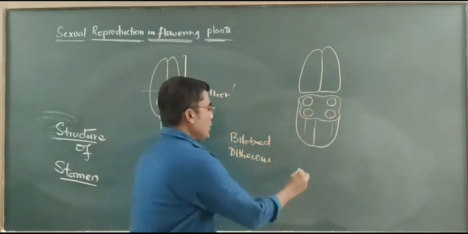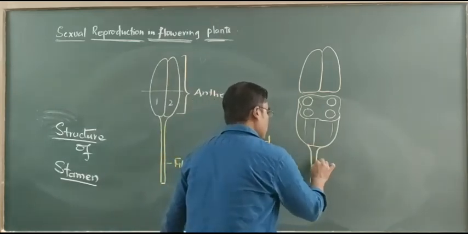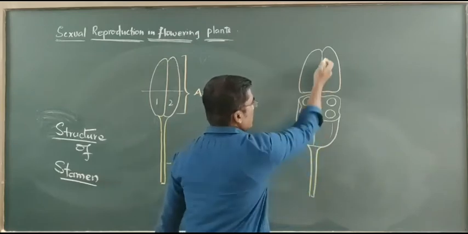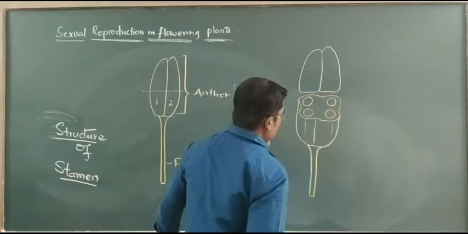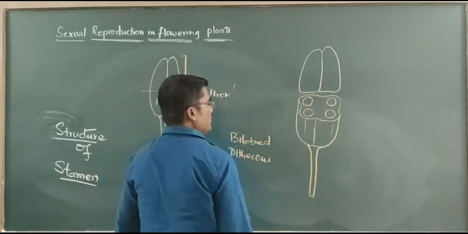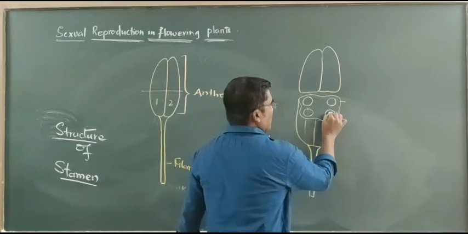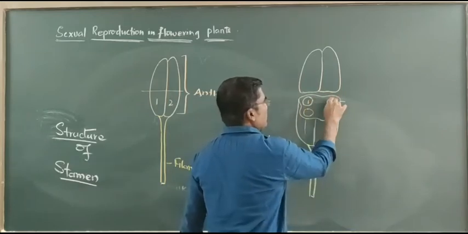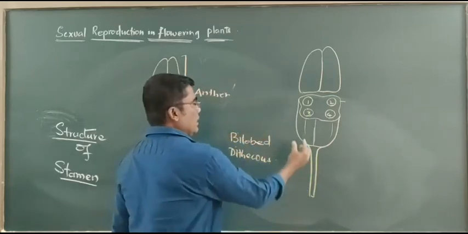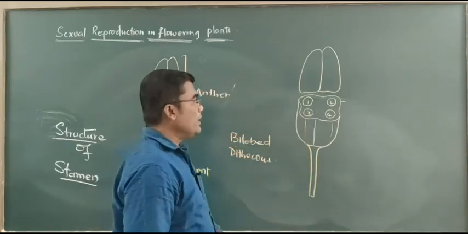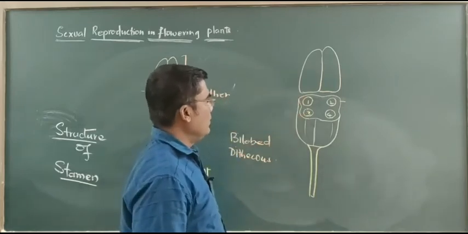When we take the transverse section, it gives this type of structure. This is the filament, this is the bilobed anther. Here this is the anther wall, and these are the pollen chambers. We are observing 4 pollen chambers. Each pollen chamber is located towards the corner of the anther.